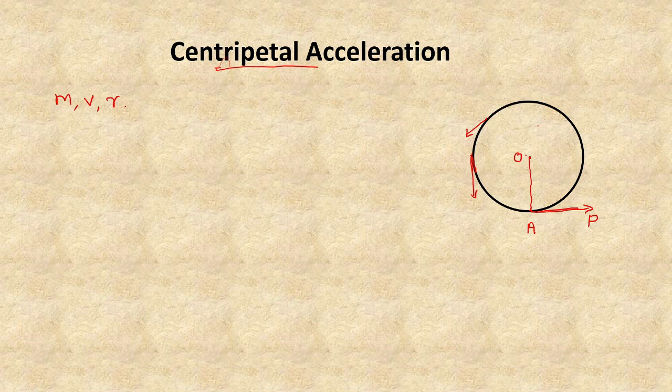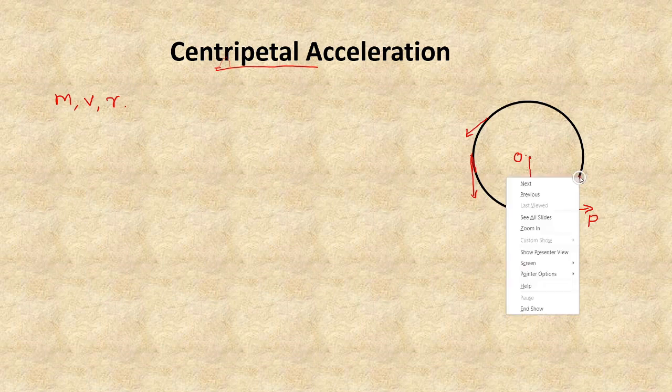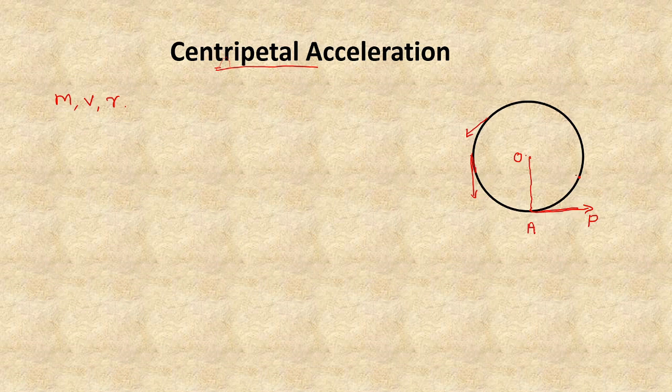Now after a time t, the particle reaches the point B. What is the direction of the velocity at the point B? That is along the tangent.